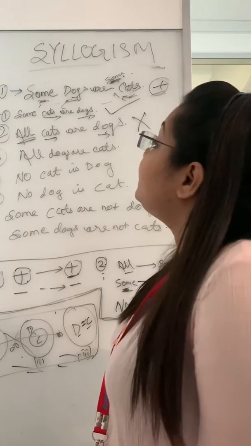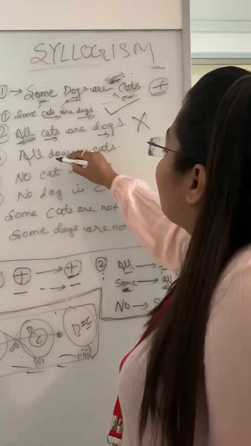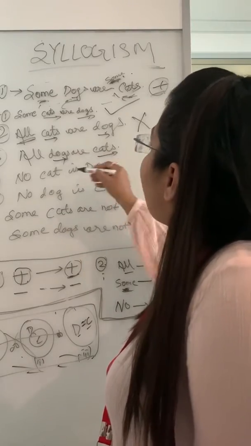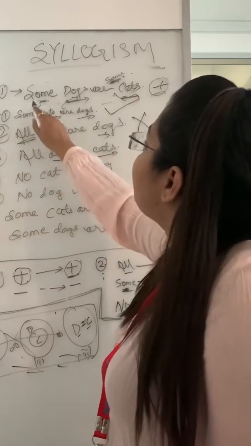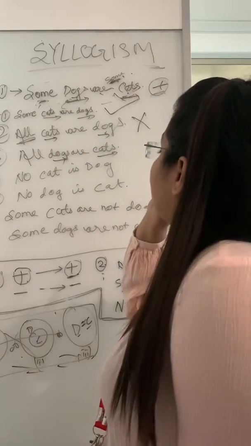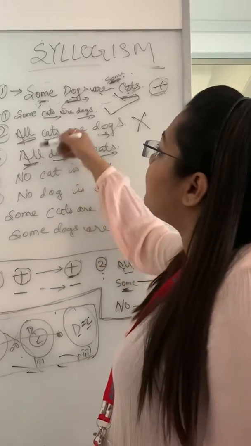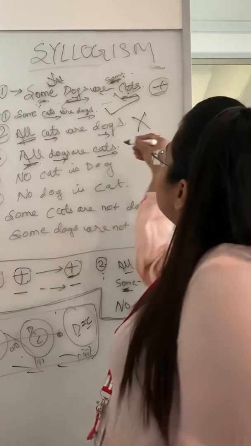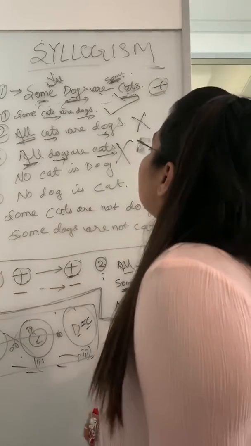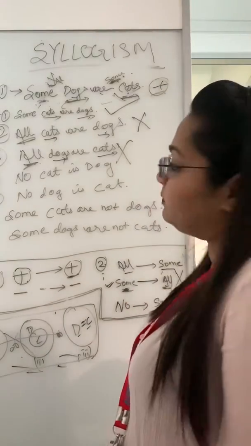Now, the third conclusion is saying all dogs are cats. Again, it is going from dog to cat. If we go from dog to cat, we read as some dogs are cat, but the conclusion is all. As I told you, we cannot read some as all. So this conclusion is also wrong as per this rule.